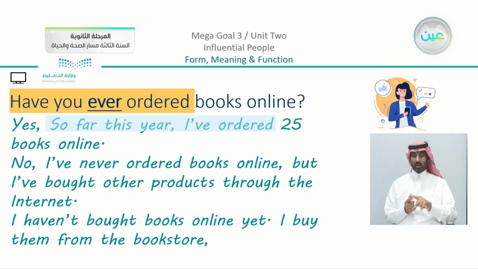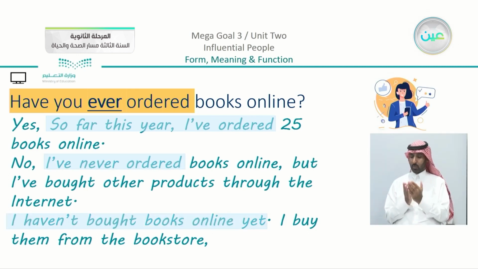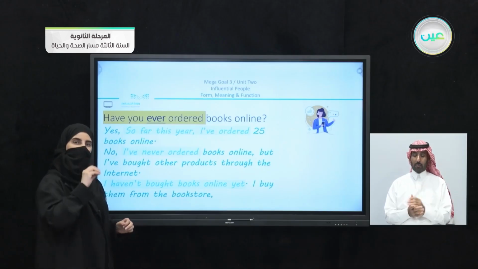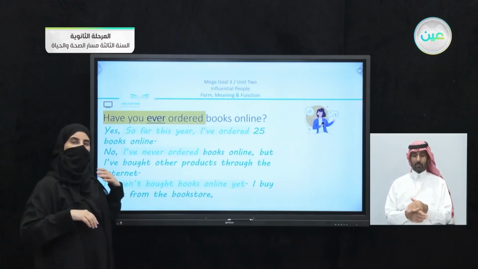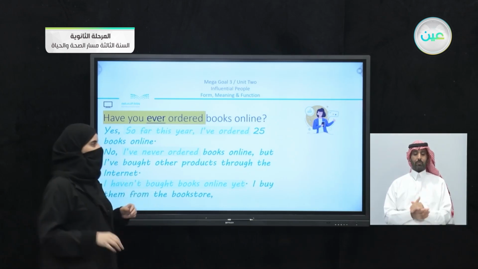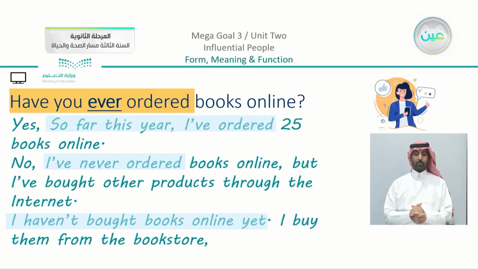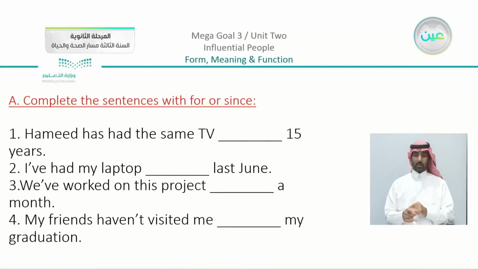Now so far is a time expression that I can use with this type of answer. If you are answering by experience, you can say so far, for example. We have another type, which is I have never ordered. We have also, I haven't bought books online yet. So there are different phrases that can be used within these sentences to show time.